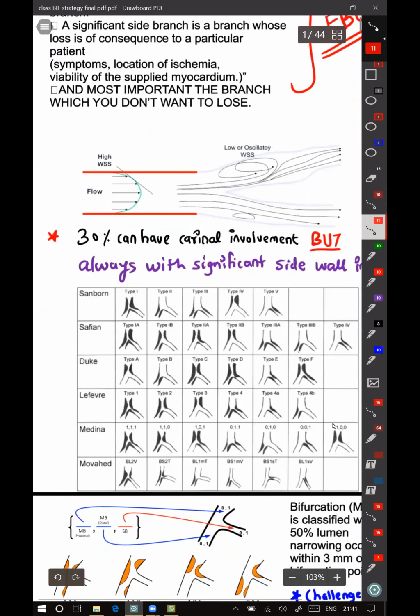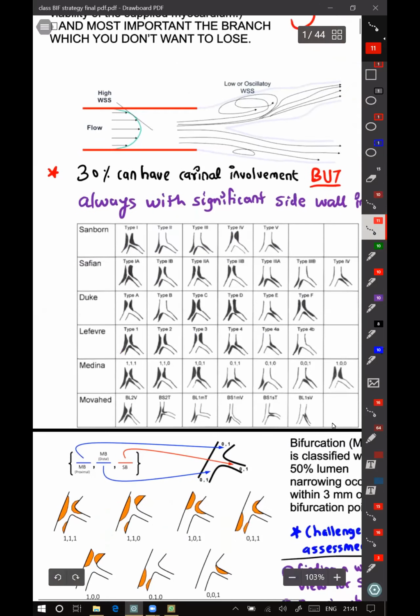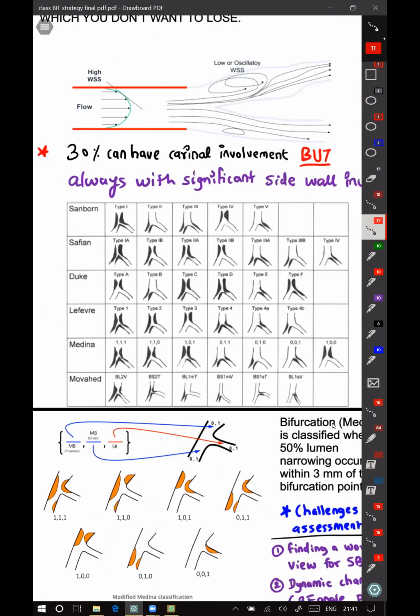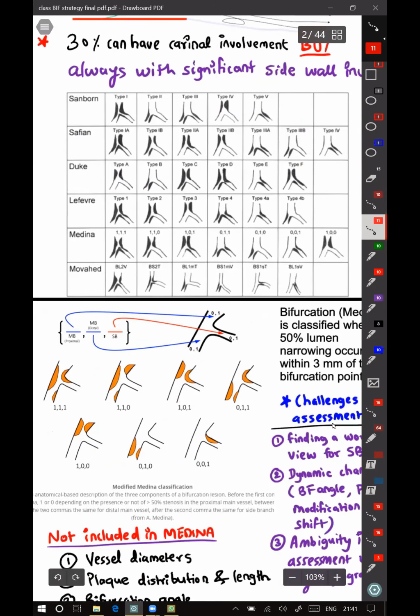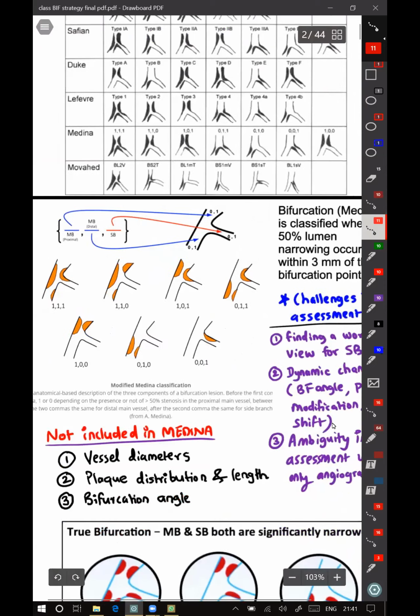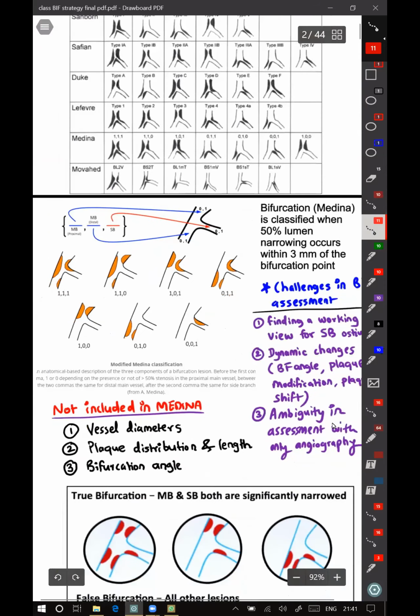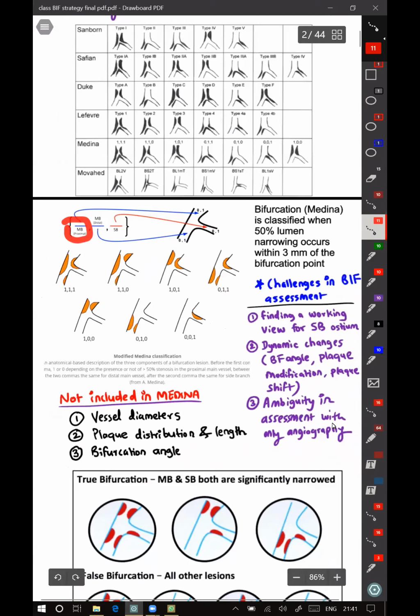There are multiple classifications which have been proposed to classify bifurcation lesions. I'm not going into details of all those: Sanborn, Safian, Duke, Lefevre, Medina, and Movahed. The most important for us is the Medina classification, which is based on the three possibilities in a bifurcation: the proximal main branch, the distal main branch, and the side branch. According to that, it is divided into 1, 1, 1. So if there is a lesion both proximally and distally in the main branch and also in the side branch, then it is 1, 1, 1.